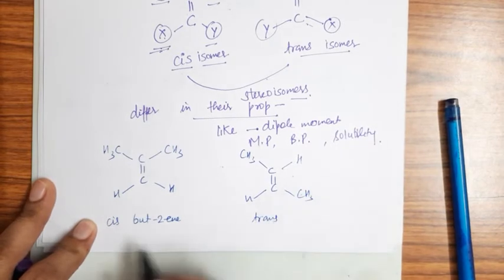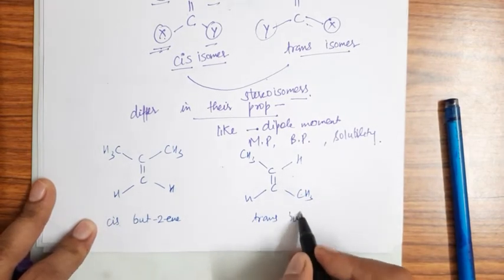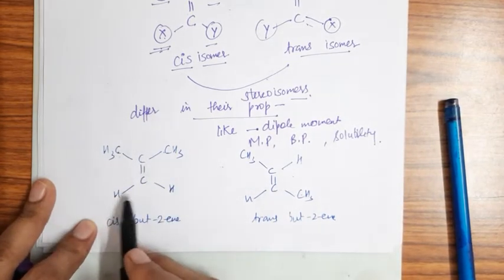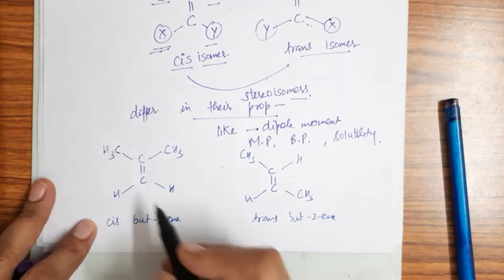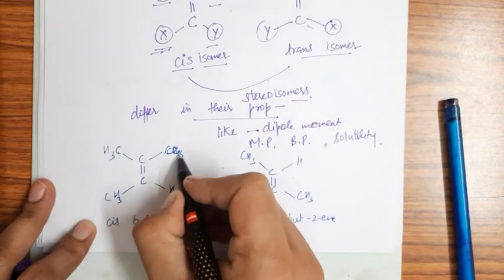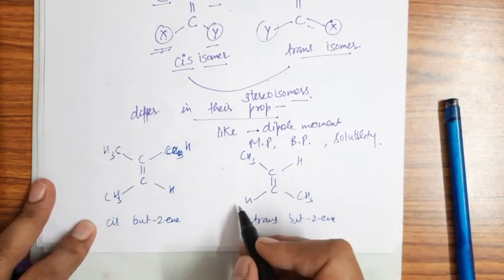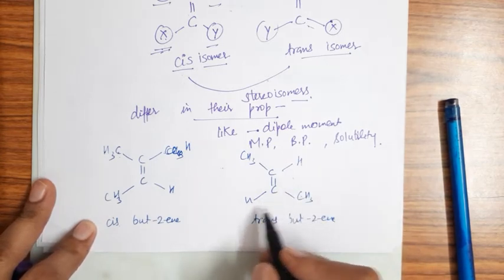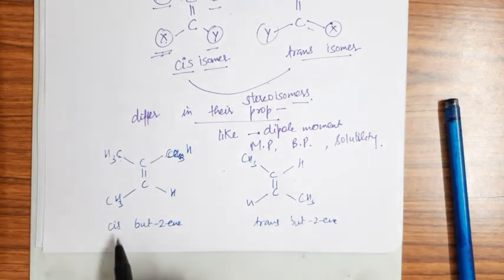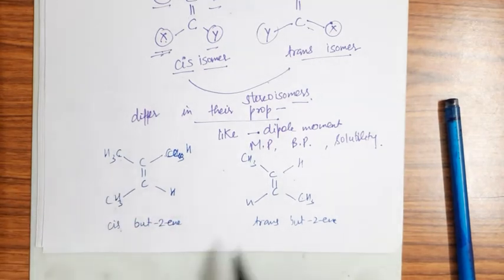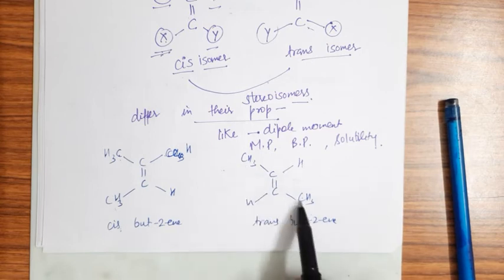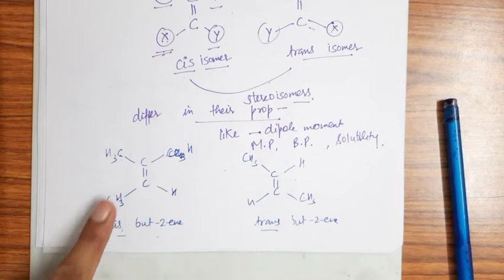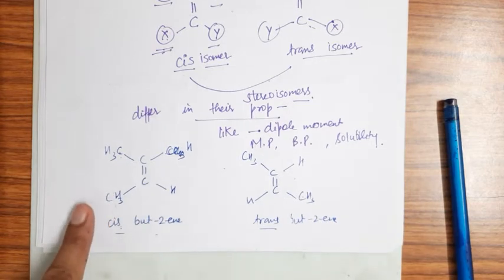So why is this cis and this trans? Because in this compound the same group is on the same side, whereas in this compound the same group is on the opposite side, right?